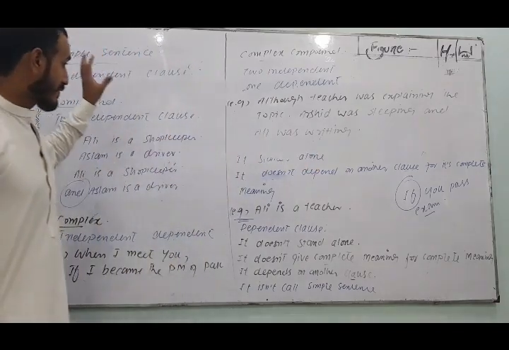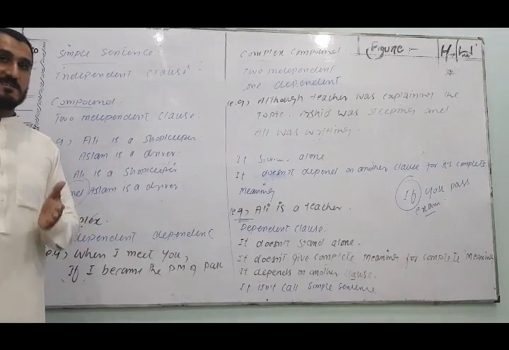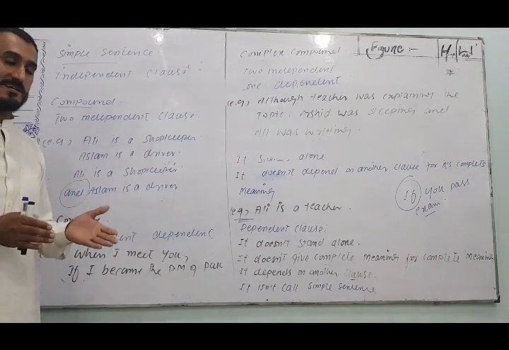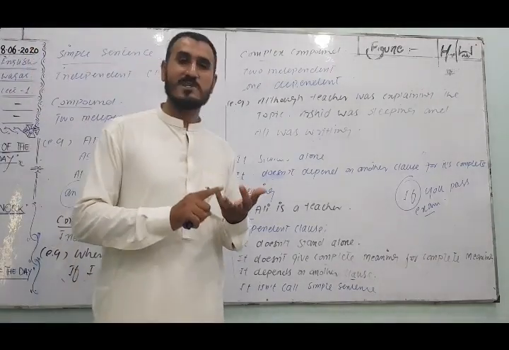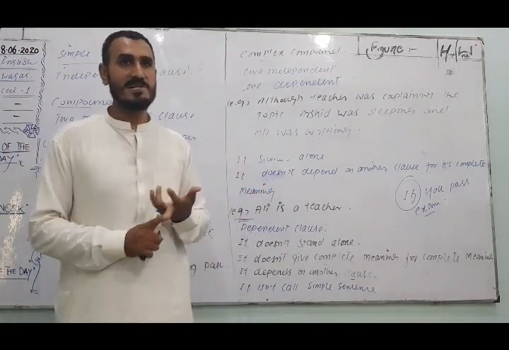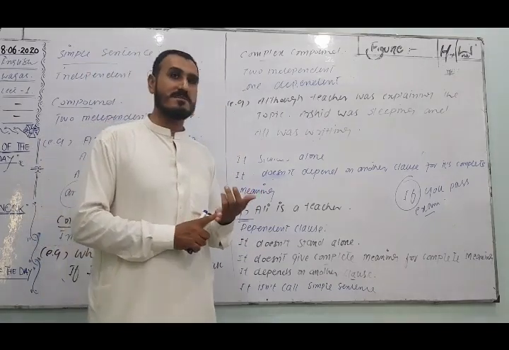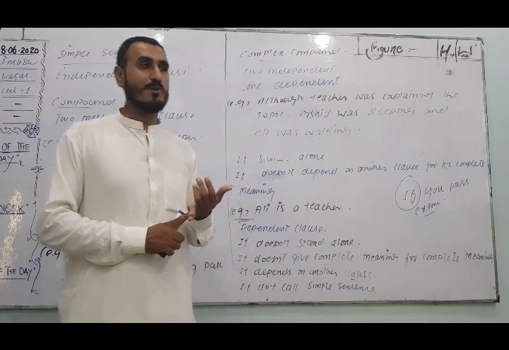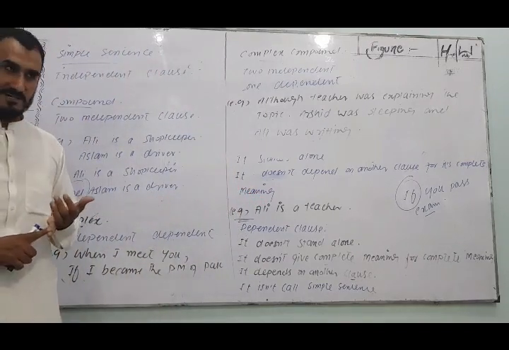So today our topic was the sentence, kinds of sentence and clause. What is a sentence? A group of words which makes complete sense, complete meaning and complete thoughts. After that we discussed the clause: subject plus predicate is called a clause.